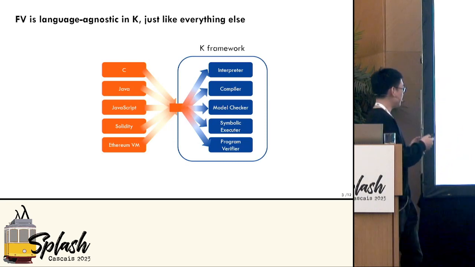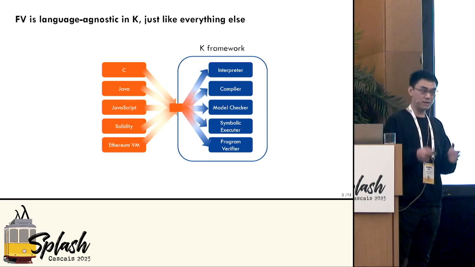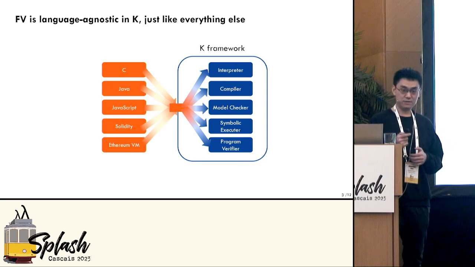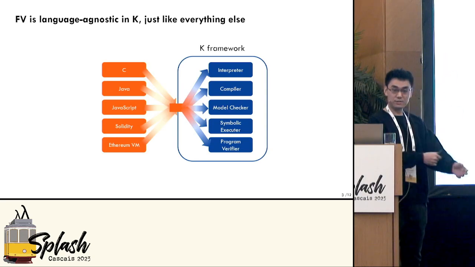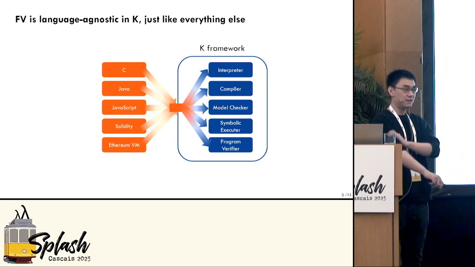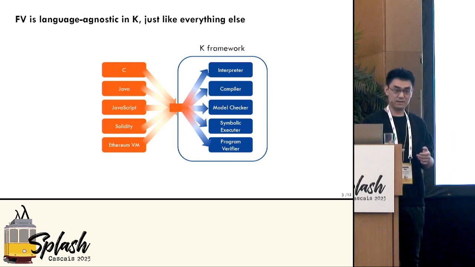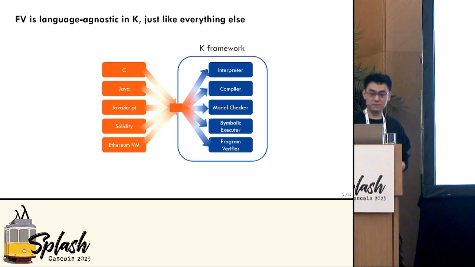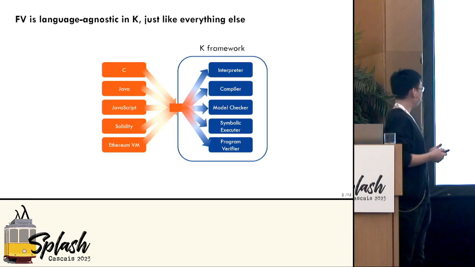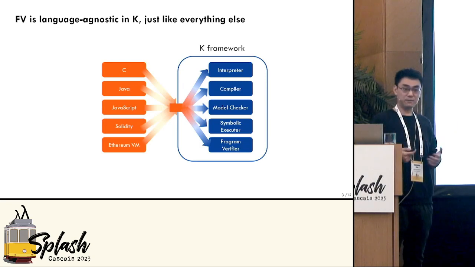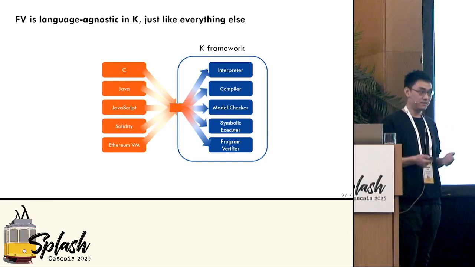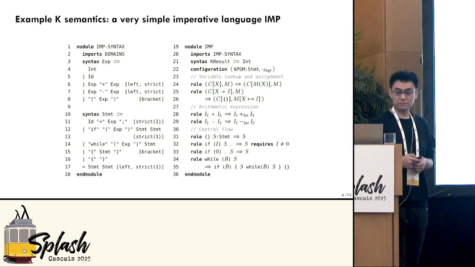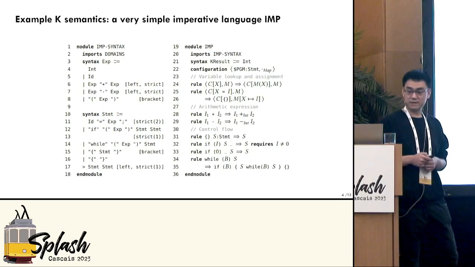Now, what's interesting is that these tools are all parametric in a formal definition of a language. So you can define your programming language as a formal semantics, and you can pass it as input to the framework. And the framework instantiates these tools based on the language you give it. So this is what we call the K framework. It's a language framework. You can define the semantics of a language in it. You can generate tools from it. And here's an example K semantics of a very simple imperative language called IMP.